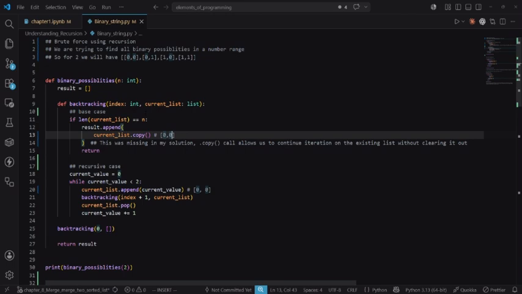and the reason for us to do this is because we want our result pointing just to a copy of the current list. Because if we don't do that, let's say we append without a copy, what will happen? We would come back here and pop, and basically every change or mutation to the current list would also be mutated in what we thought was a copy, because it's not a copy.